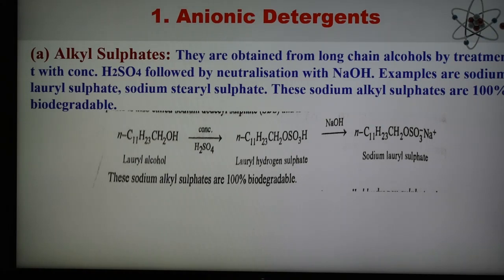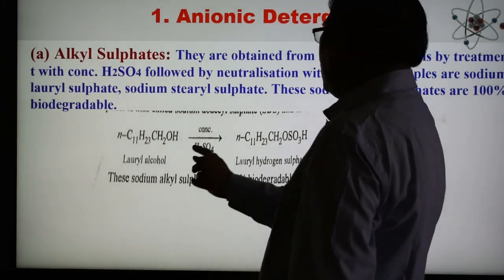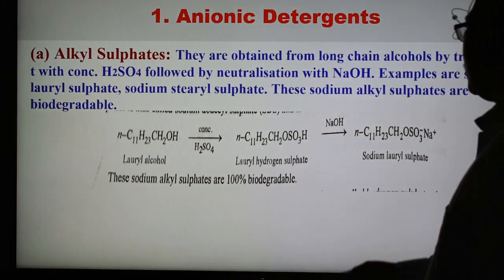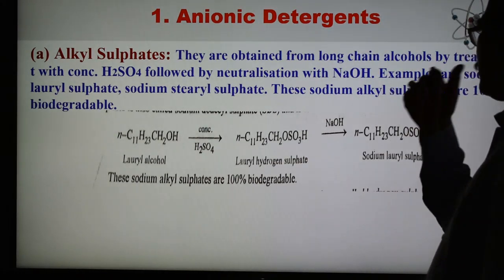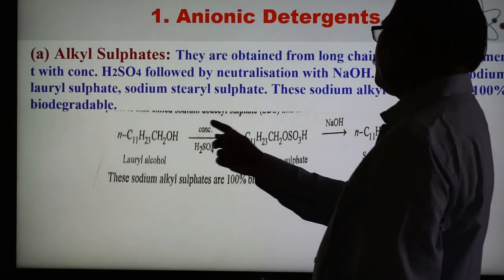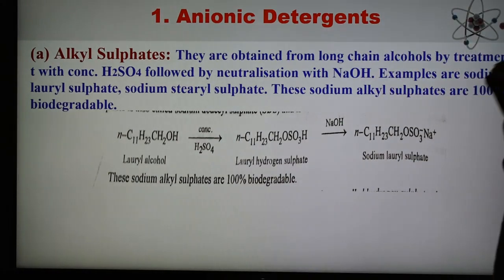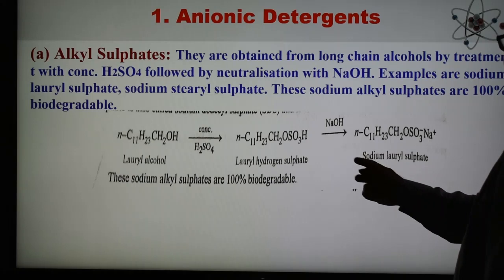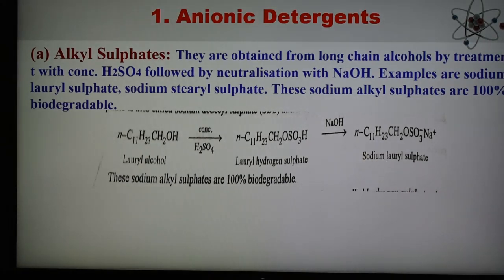One example reaction is given here: lauryl alcohol reacts with concentrated sulfuric acid, and we get the sulfuric acid group attached here and water gets replaced, giving lauryl hydrogen sulfate. After that, reaction with sodium hydroxide gives sodium lauryl sulfate, which is 100% biodegradable.